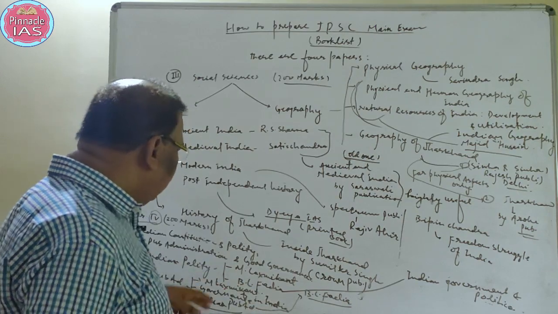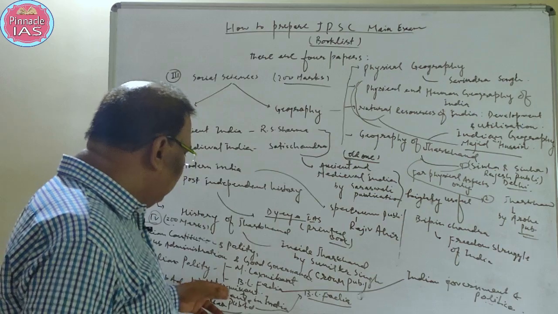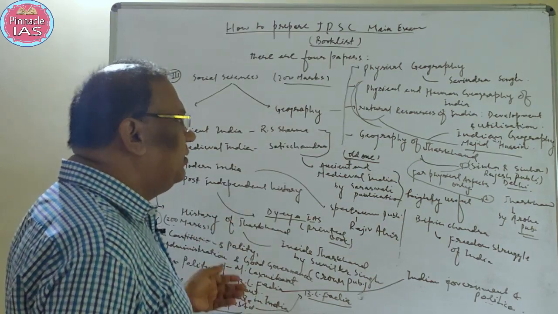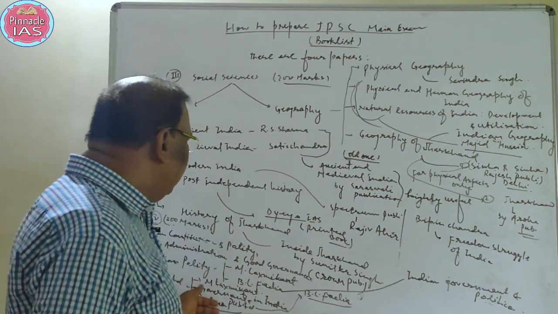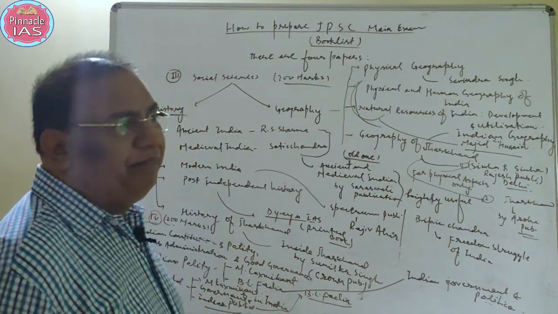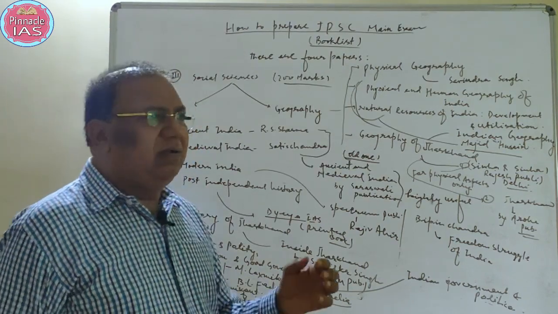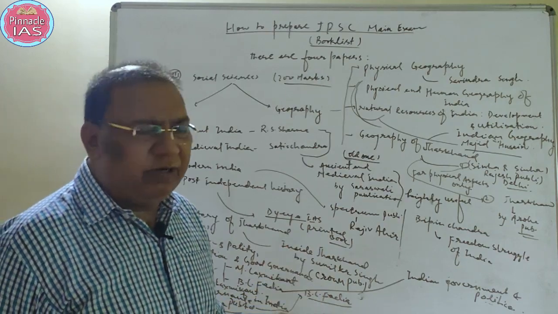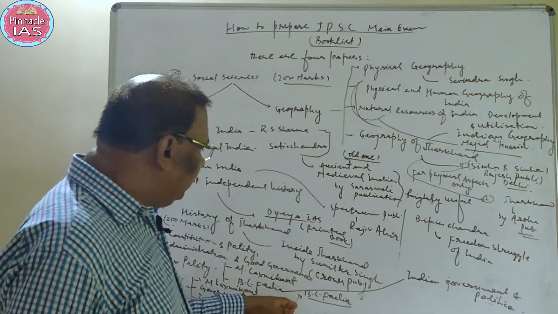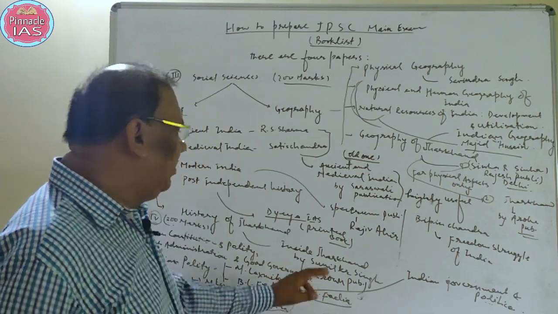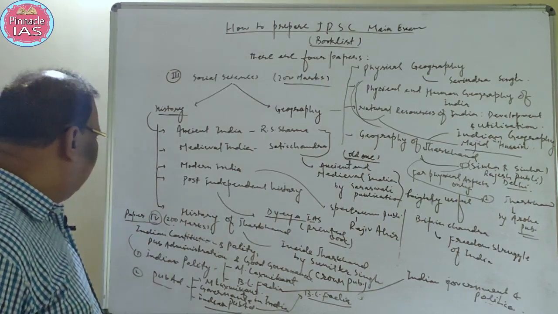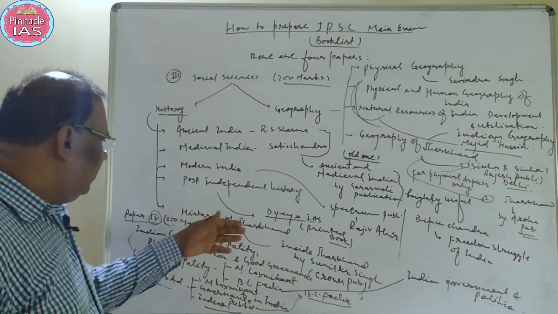That is why I told you to consult not only M. Lakshmikant but also Governance in India and also Indian government, because 60% to 70% of the syllabus is of Indian public administration. And for this purpose, B.L. Fadia will be the best one, because it contains the current aspects of Indian public administration. That is why he revises it every time. So that is why I referred this book, B.L. Fadia, for Indian public administration. So this is about the 4th paper of GS, Indian Constitution, Polity, Public Administration and Good Governance.